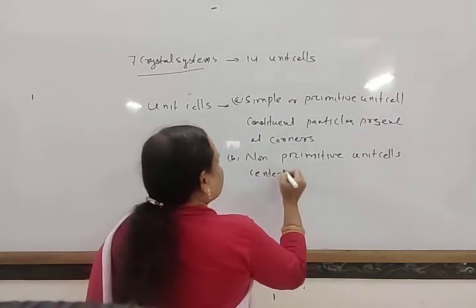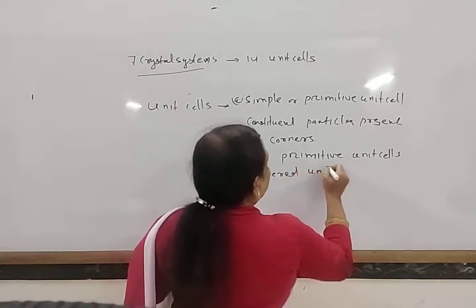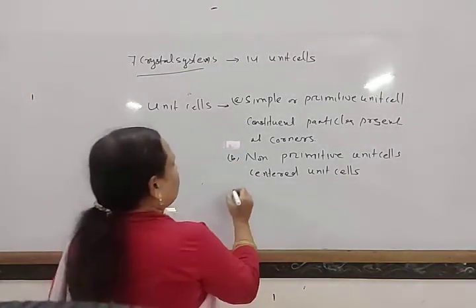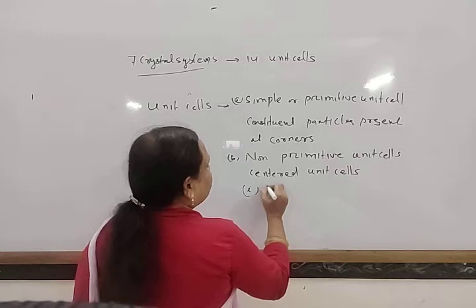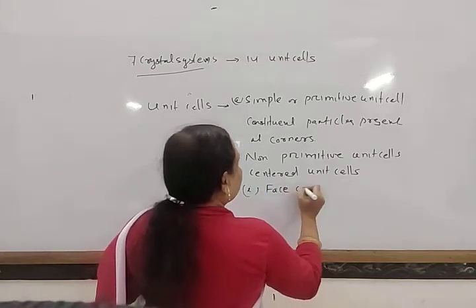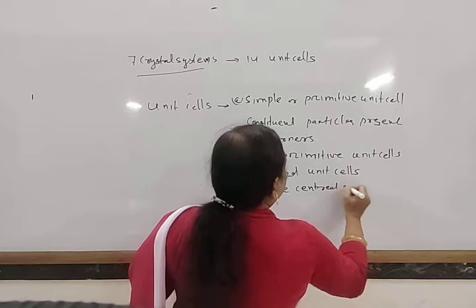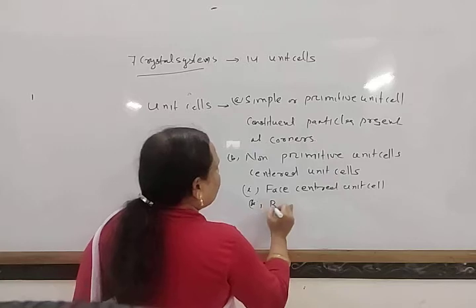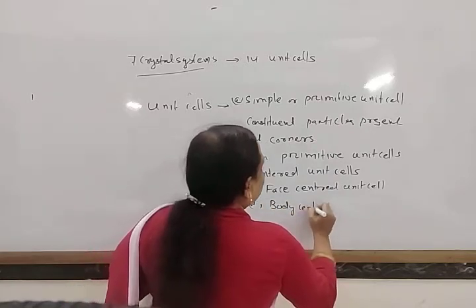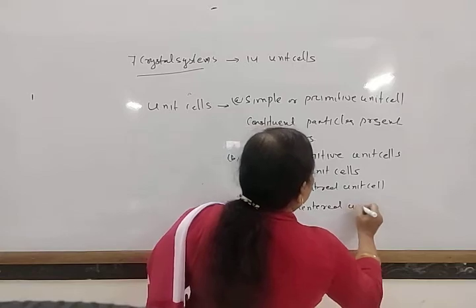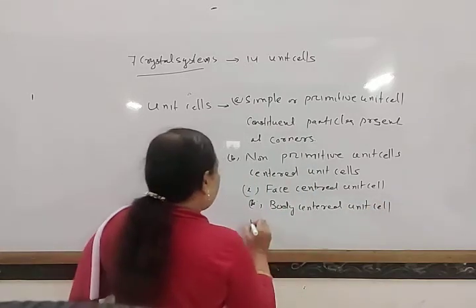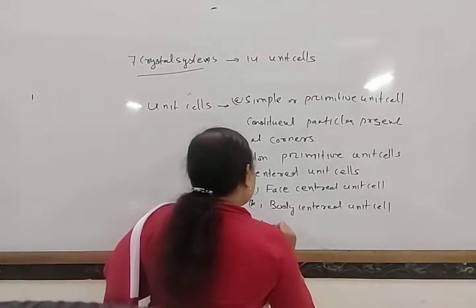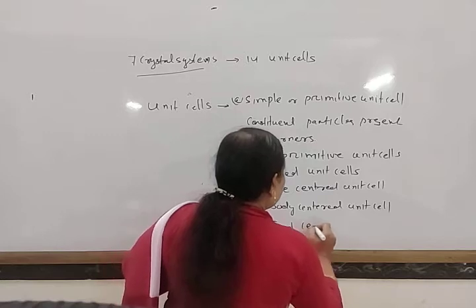In centered unit cells, there are three types: face centered unit cell, body centered unit cell, and end centered unit cell.